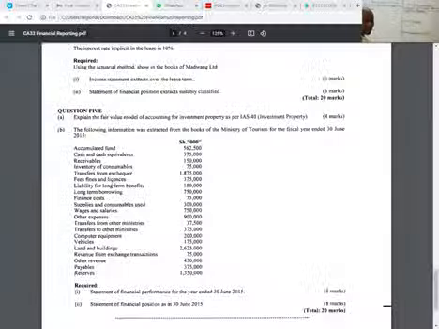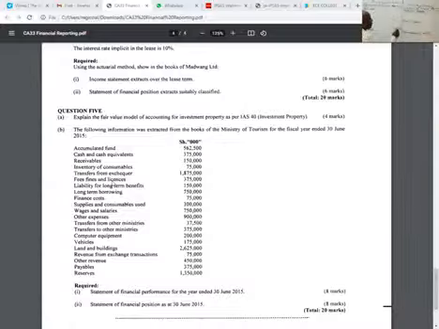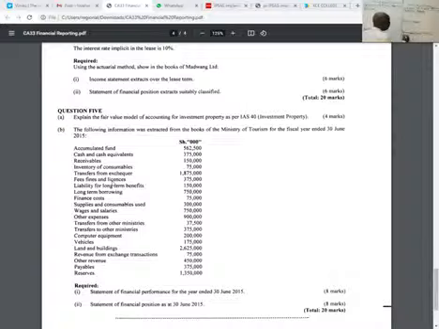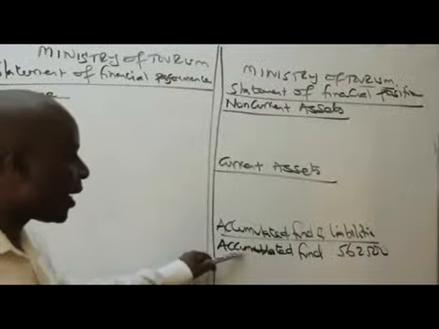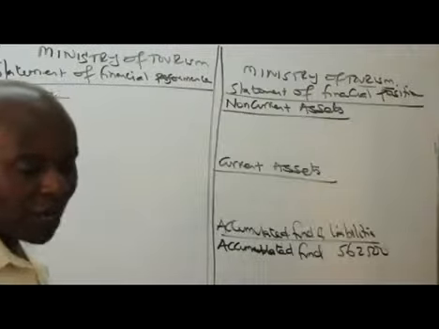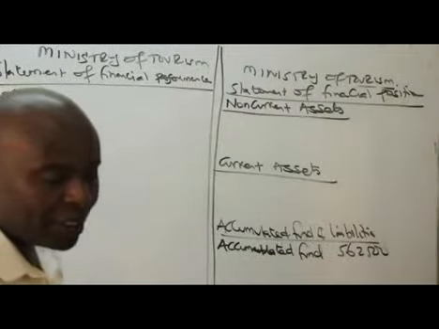So the first one is the accumulated fund. This one I'm bringing under the statement of financial position. So accumulated fund is 562,500. Let me in this case expose my screen for you to be able to see very well. Accumulated fund, I've brought it under here. Right, great. So go and pick the next thing, ladies and gentlemen.